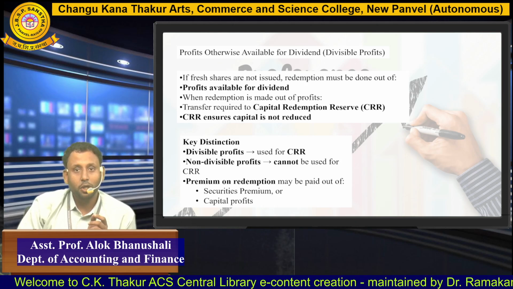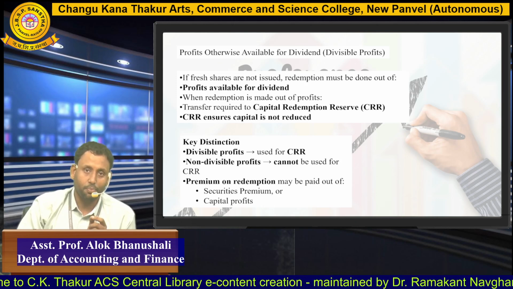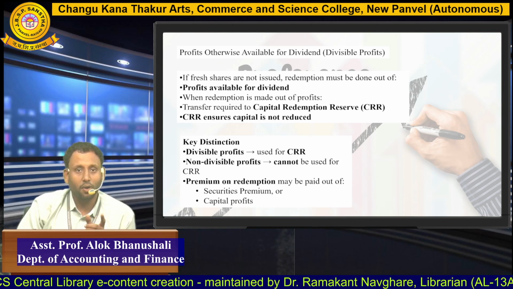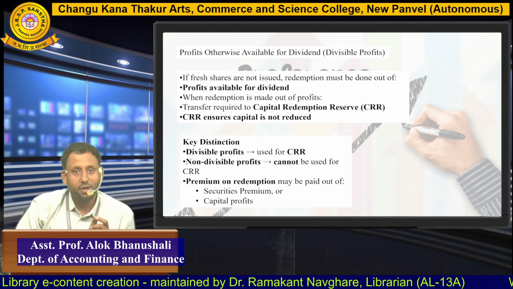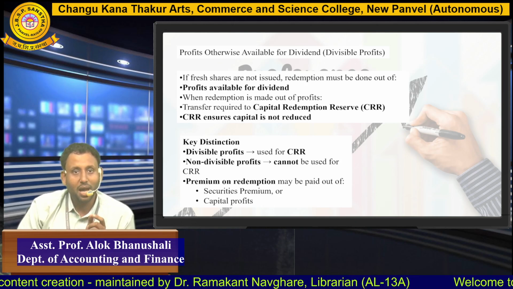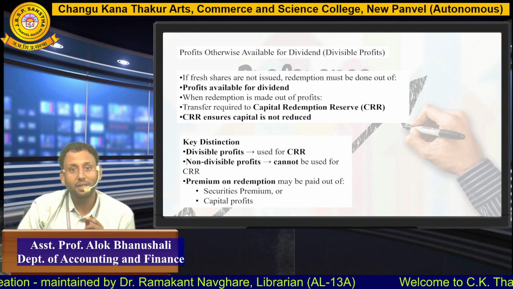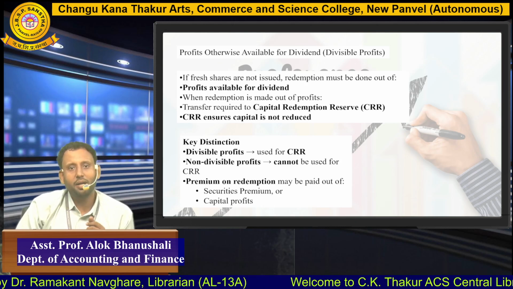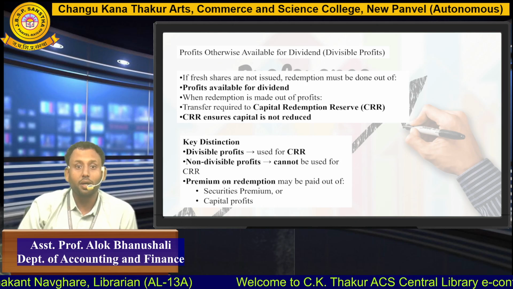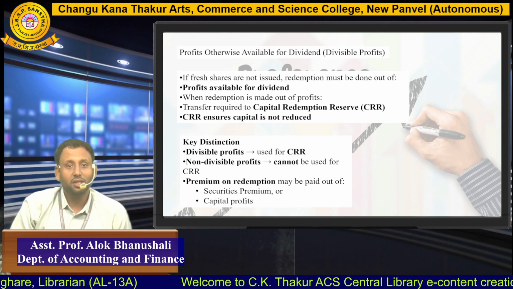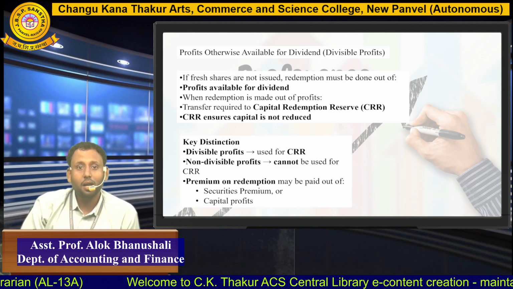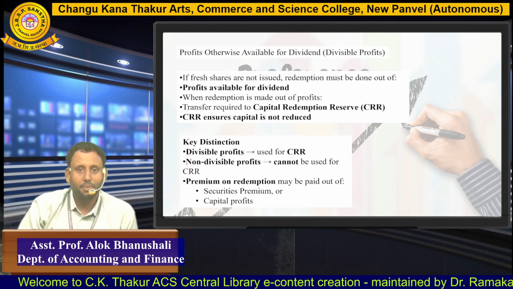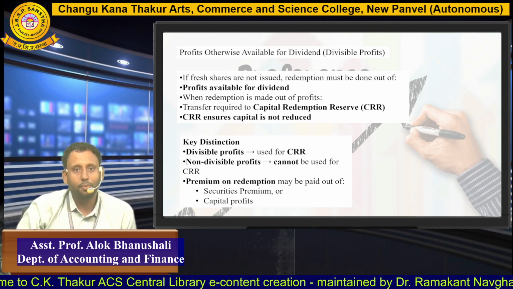Now next is profit otherwise available for dividend, that is called divisible profit. So the company can use its divisible profit for the purpose of redemption. If fresh shares are not issued, redemption must be done out of profit which is available for dividend. When redemption is made out of profit, the company has to transfer the required amount to a separate reserve fund, called the capital redemption reserve. Capital redemption reserve ensures capital is not reduced. Now, the key distinction: divisible profit is used for CRR, non-divisible profit cannot be used for CRR, and premium on redemption may be paid out of security premium or capital profits.